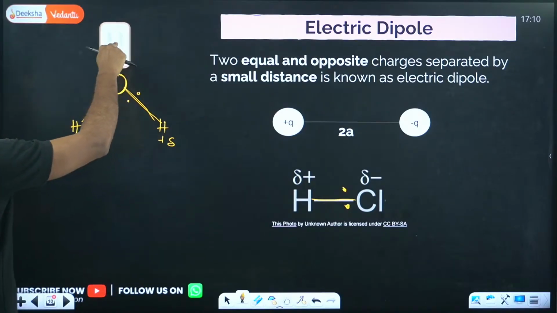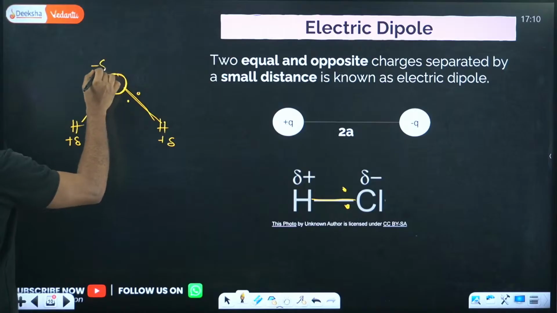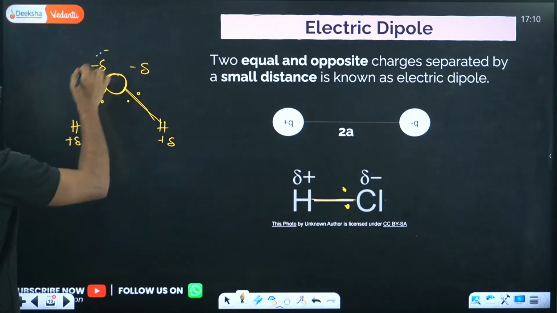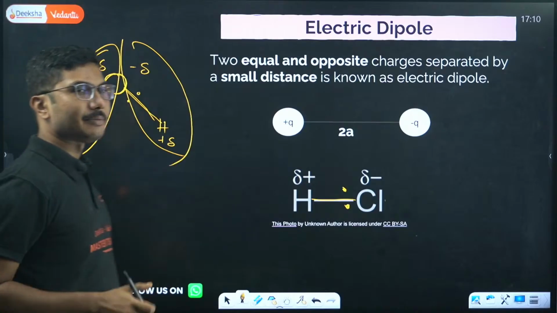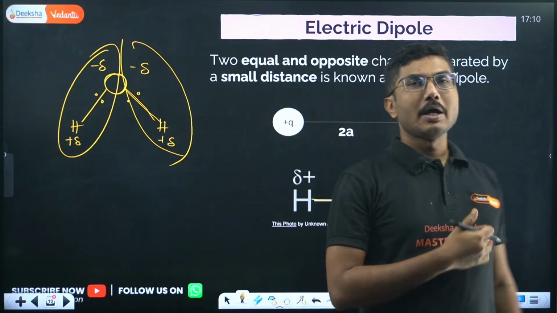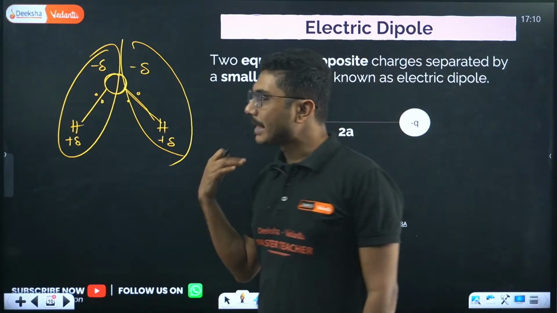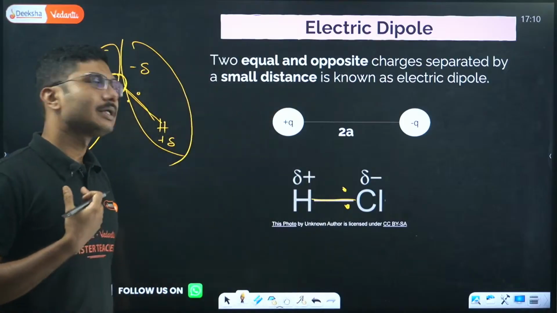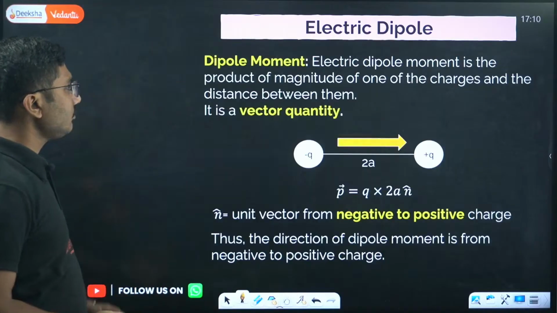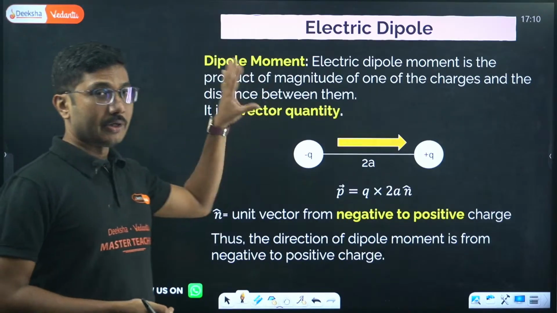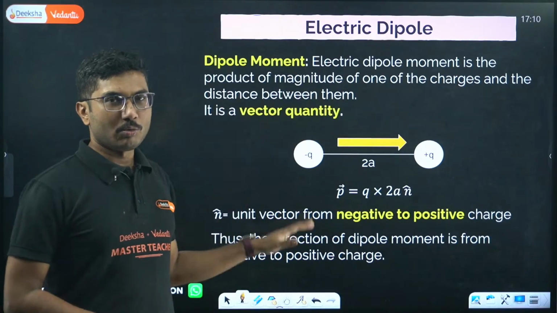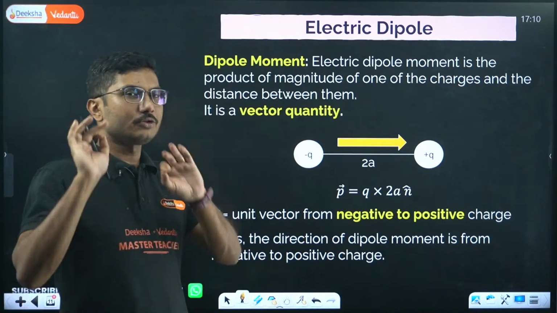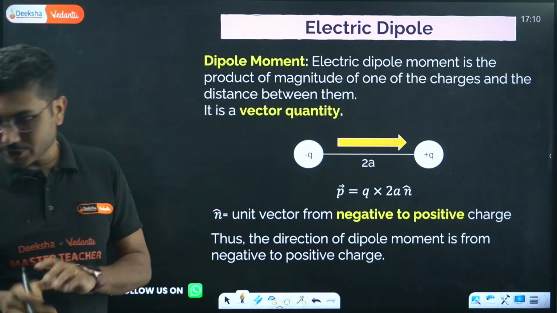For example, in this case you can divide it by minus delta, minus delta. So this is a dipole, this is another dipole. If you can divide a system into two equal and opposite charges and the distance between them is small, then that can also be considered a dipole. Now, dipole moment. If you have studied dipole moment in chemistry, the physics dipole moment direction is completely different, so be careful and pay a little more attention here.